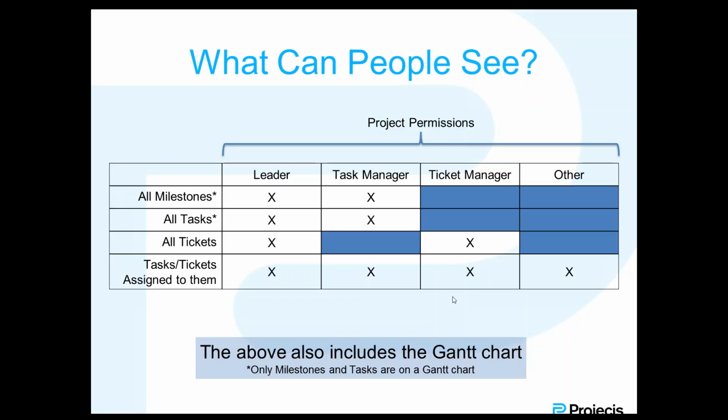You can imagine also these permissions extend to the Gantt chart. Milestones and tasks are the only items that can be seen on a Gantt chart. So similarly, if we go to the Gantt chart, only leaders and task managers can see all the items. Everyone else can only see those items that are assigned to them. We're actually going to see an example of that when we jump into the live demo.